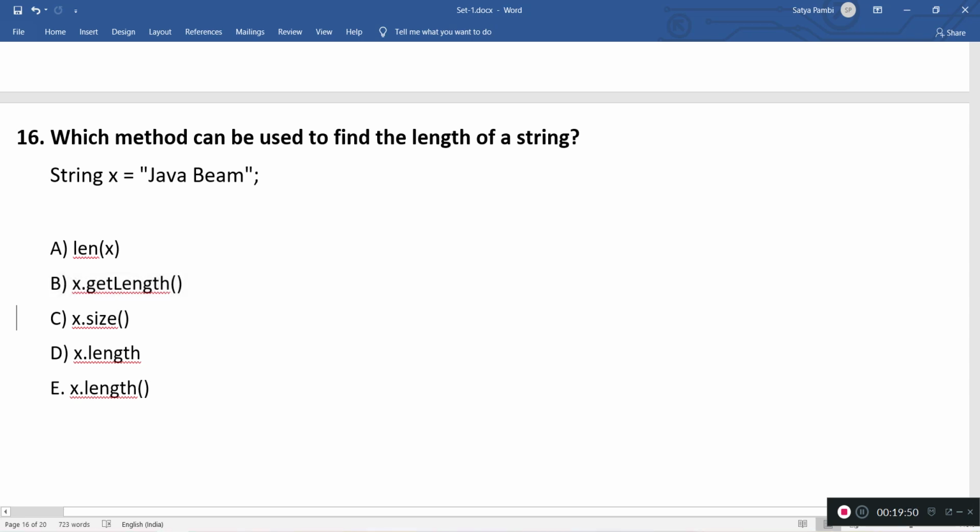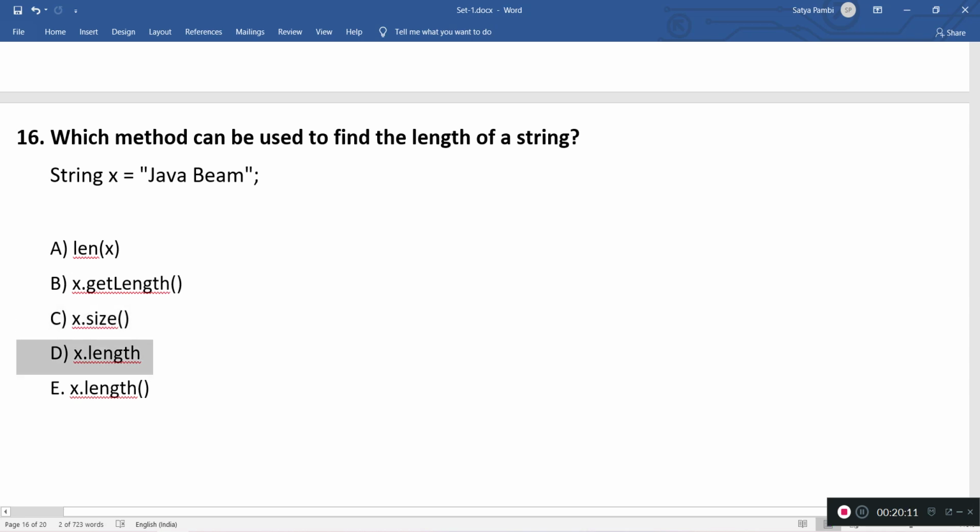And coming to x.size, is the size method available in string? No, size methods are available in collections like Set or List. There we can get the size of those collections, but in string we don't have a size method. So this is also incorrect.